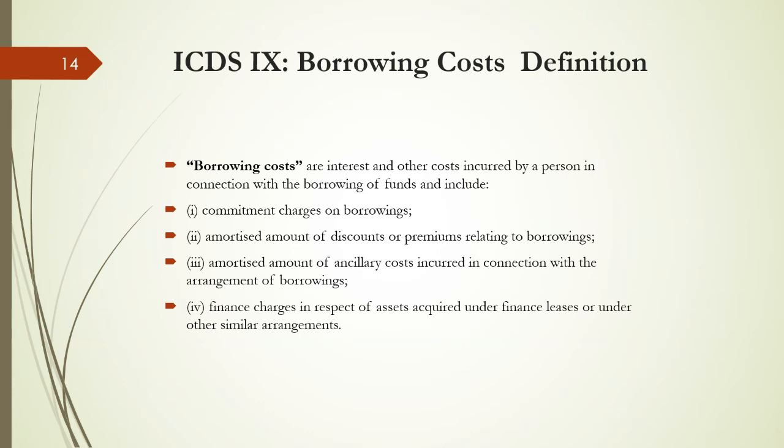Borrowing costs are interest and other costs incurred by a person in connection with borrowing of funds, and include commitment charges on borrowings, amortized amounts of discount or premiums relating to borrowings in case of bills discounted, etc. Amortized amount of ancillary costs incurred in connection with arrangement of borrowings. Why is it the amortized amount only? For that period itself, that amount would be taken as borrowing cost, not the total amount.